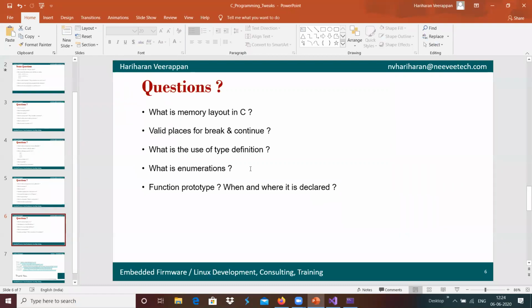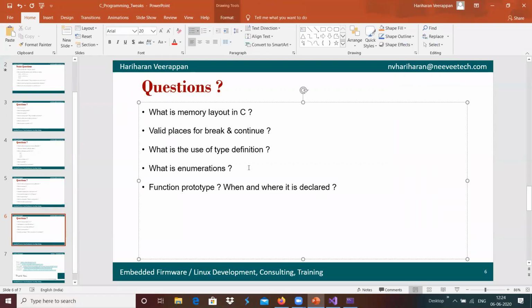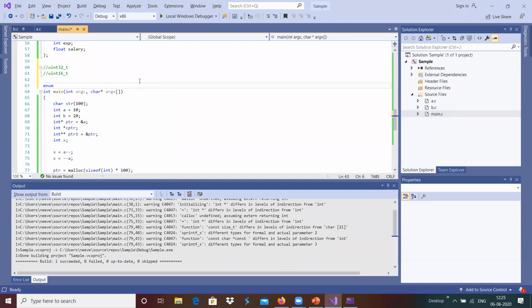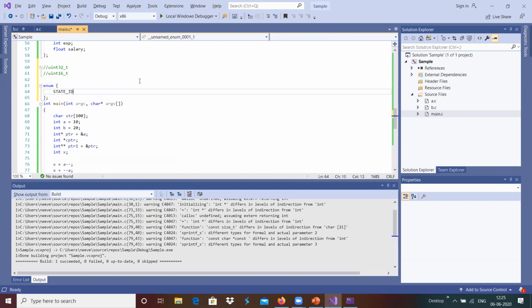Then we have the option of enumerations. Enumeration is the option that we can use to define different state machines or anything. For example, we can define an enum state: IDLE, which is 0.